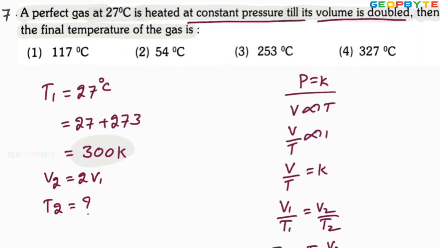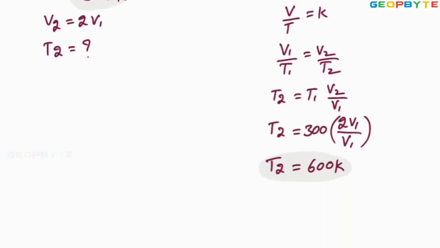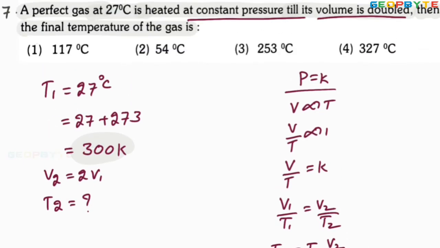Look at the options. All options are given in degree centigrade. That's why let it be converted to degree centigrade. 600 minus 273 equal to 327 degree centigrade. So this is the temperature after it is heated, 327 degree centigrade. Look at the options. Look at the last option, 327 degree centigrade. Therefore option 4 is absolutely correct. I hope you got my point.